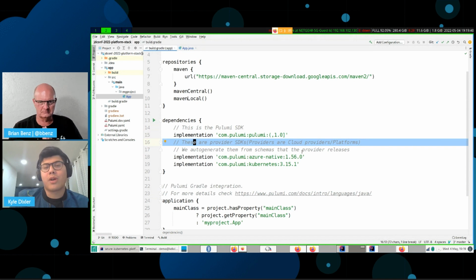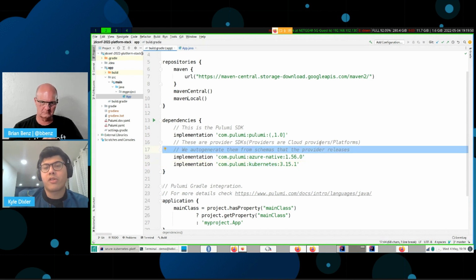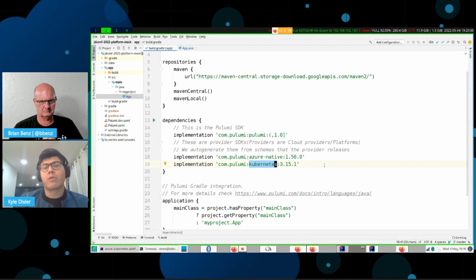And these are providers. These are the libraries that let you construct resources on your favorite clouds. For example, we're using Azure over here and Kubernetes over here. These are auto-generated from the schemas that our cloud providers give us. Recently we got a schema from Kubernetes when they were deploying, and we were able to build and deploy an SDK automatically before they finished releasing their new version. So we had support for it before it was even out, which is pretty cool. So we keep up to date.